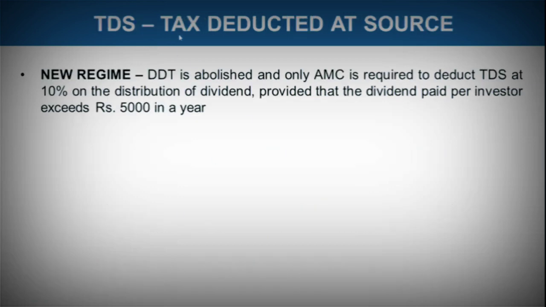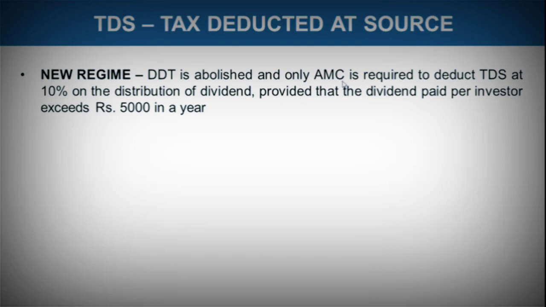Now let's come to TDS, tax deducted at source. So according to the new regime, that is in the recent budget of 2020, DDT is abolished. DDT means dividend distribution tax. This has been abolished, and only AMC is required to deduct TDS at 10% on distribution of dividend, provided that the dividend paid per investor exceeds rupees 5,000 in a year.